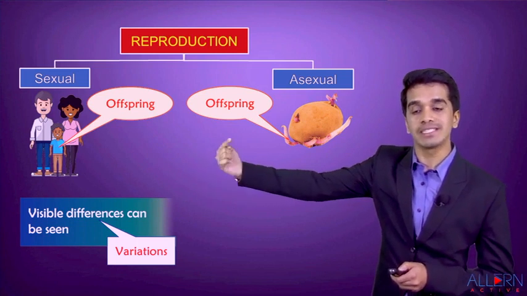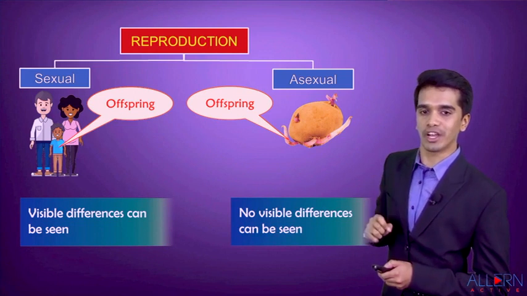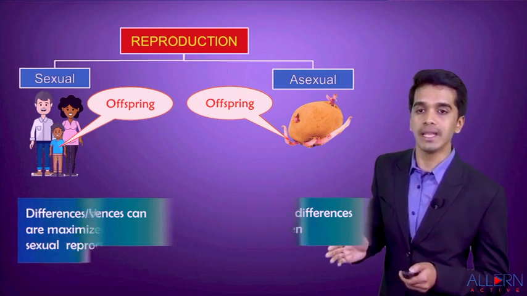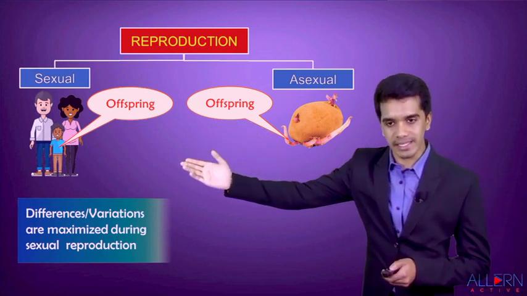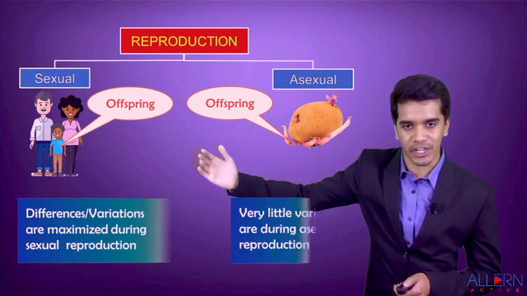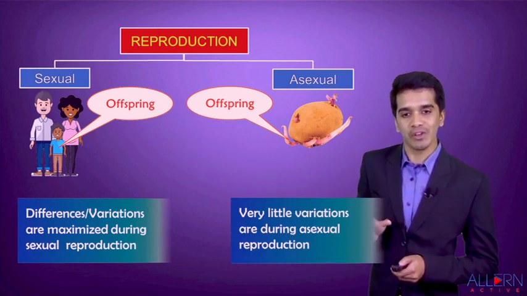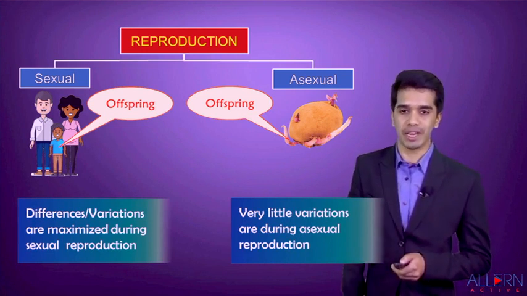The baby is what? Similar to its parents. But here, in asexual reproduction, no visible differences can be seen. Whereas in sexual reproduction, the differences or the variations are maximized, whereas in asexual reproduction, very little variation occurs.